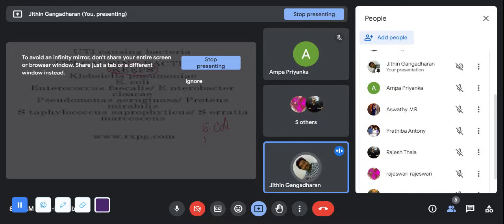Then the ranking of that: it is Escherichia coli, Klebsiella, Pseudomonas aeruginosa, and Proteus. So this is the ranking. The main causative organism is Escherichia coli. Then comes Klebsiella, then Pseudomonas and Proteus. Staphylococcus is the least one, even though it causes urinary tract infection. For the urinary tract infection, you have to understand that the main causative organism is Escherichia coli, then comes Klebsiella, Proteus, and Pseudomonas.